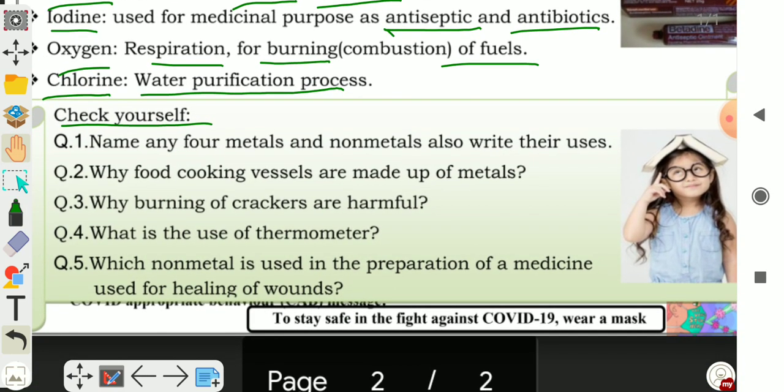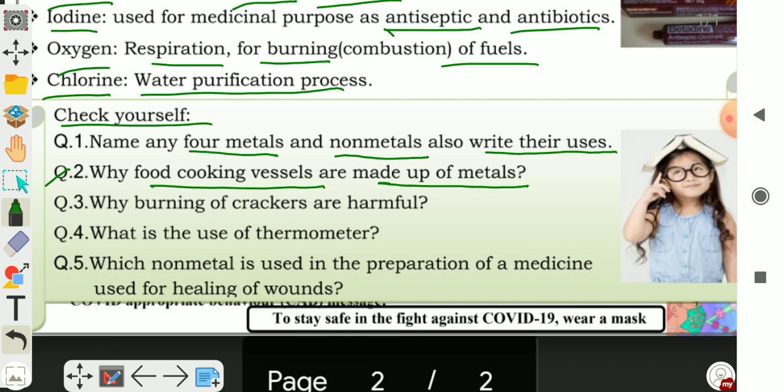Name any four metals and non-metals, also write their uses. So you have to write the names of four metals and four non-metals and also write their uses. You can write very easily the names of metals and their uses, and four non-metals and their uses. Question number 2, why are food cooking vessels made of metals? Food cooking vessels are made of metals because metals are good conductors of heat.